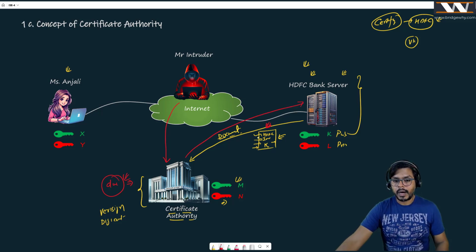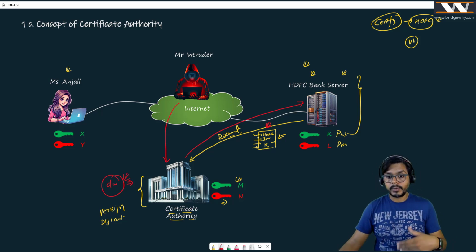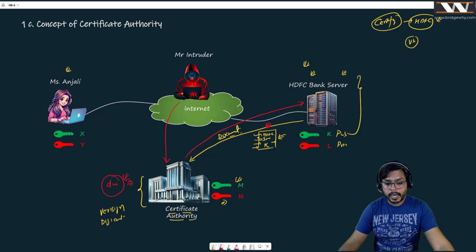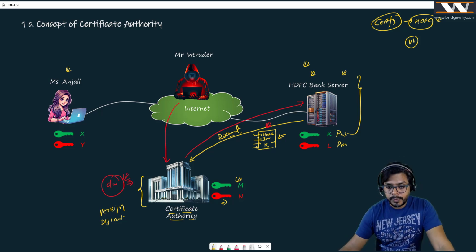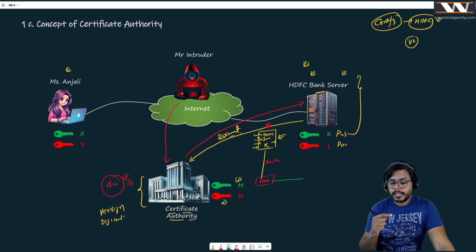But how is it going to reply back? What exactly is it giving to the HDFC Bank server? Let's see the process. Let's try to understand. The process is exactly the same. So what the certificate authority is going to do is pass all this information, all this data, to a hash, right? And then it gets the hash value. After that, it passes this hash value, because it is more computationally expensive, it is going to need more computational power,